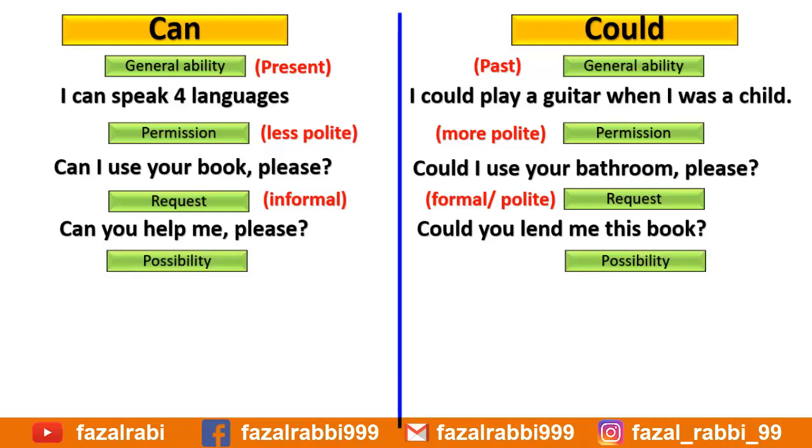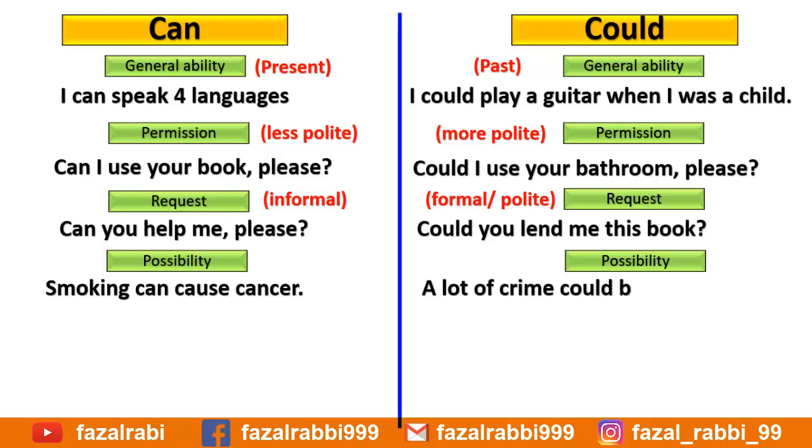For possibility, smoking can cause cancer. Here, it is a general possibility that smoking can cause cancer. Note that cancer has not been caused here, but the general possibility has been applied. A lot of crime could be prevented. Here, the damage has been done already, but some possible suggestions have been given. If those suggestions were executed, then a quantity of crimes could be prevented.